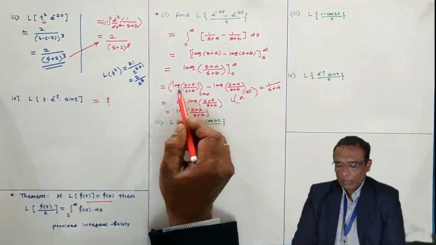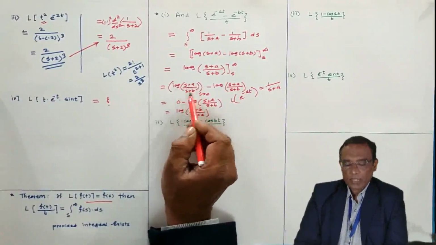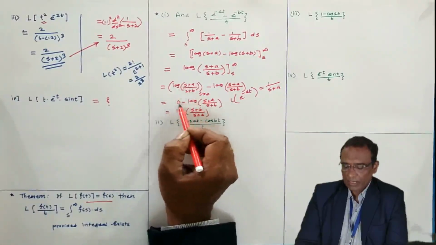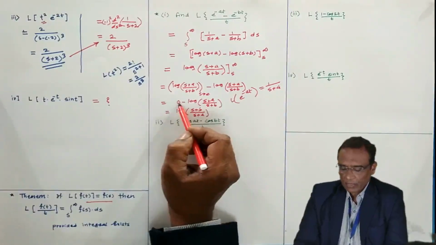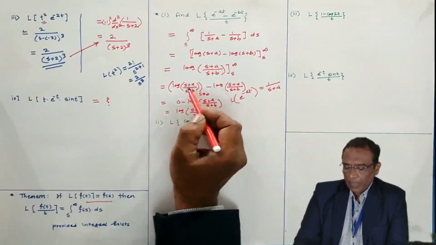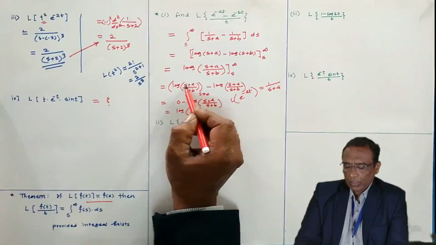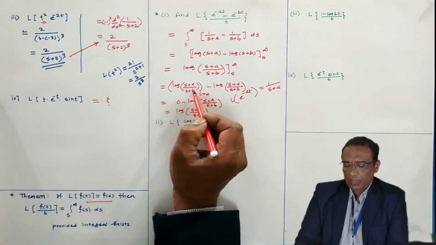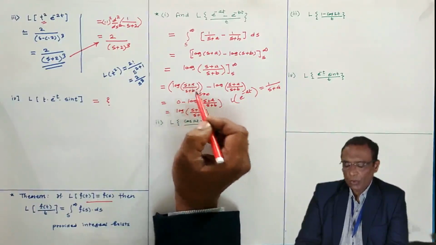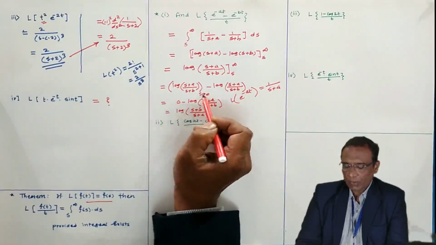Now here the limiting value as s tends to infinity of this function I have written 0. So I have directly written 0. You can directly write 0 in the examination also. But how has this come? The s plus a by s plus b is there. The limiting value of this as s tends to infinity I want.